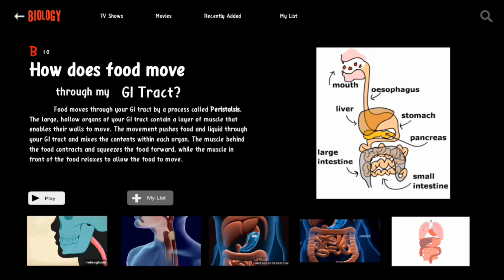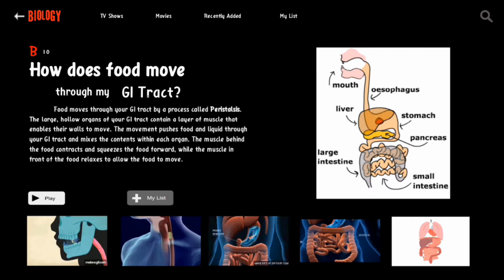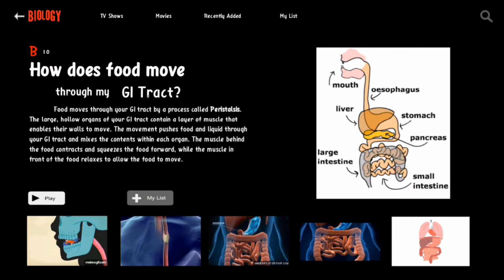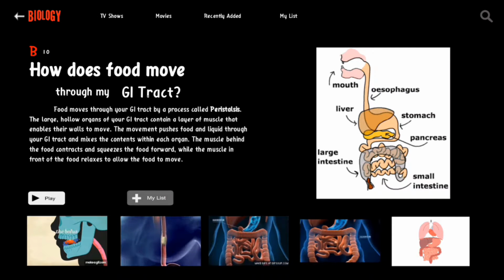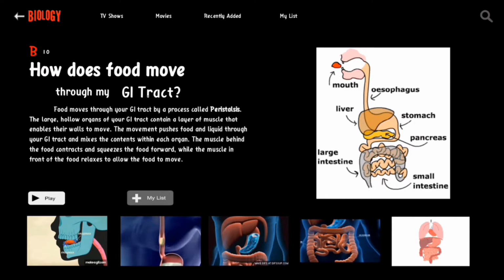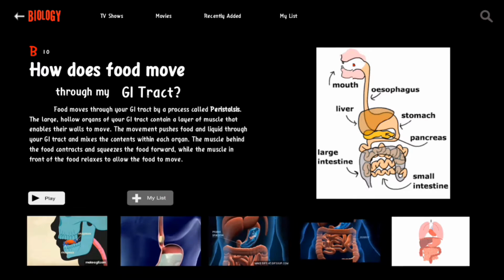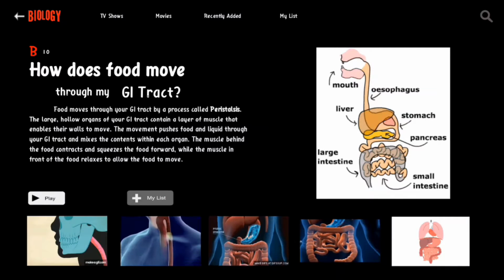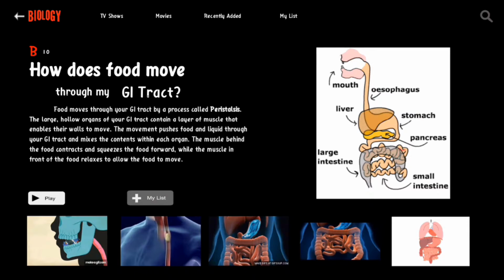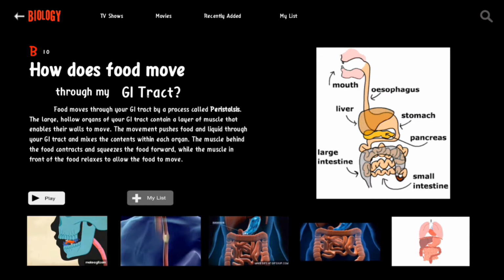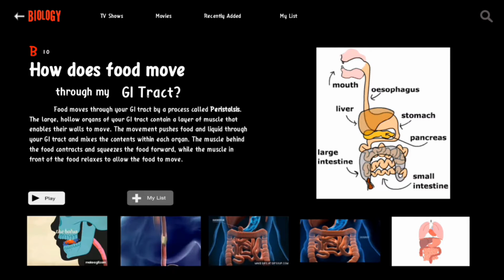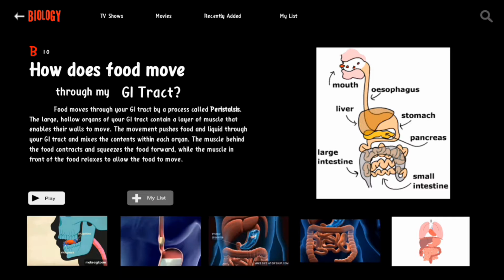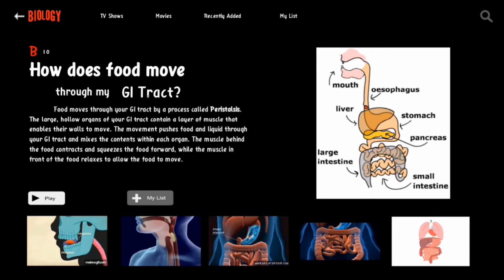How does food move through my GI tract? Food moves through your GI tract by a process called peristalsis. The large, hollow organs of your GI tract contain a layer of muscle that enables their walls to move. The movement pushes food and liquid through your GI tract and mixes the contents within each organ. The muscle behind the food contracts and squeezes the food forward, while the muscle in front of the food relaxes to allow the food to move.